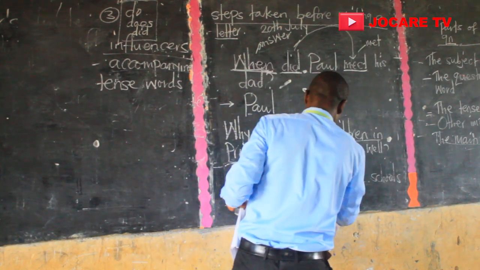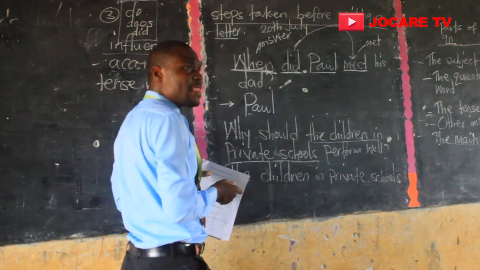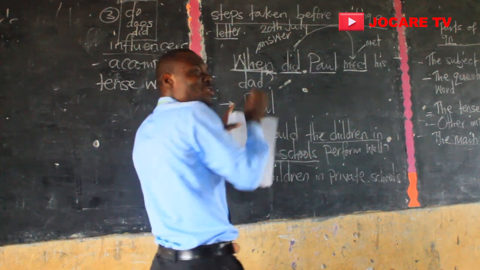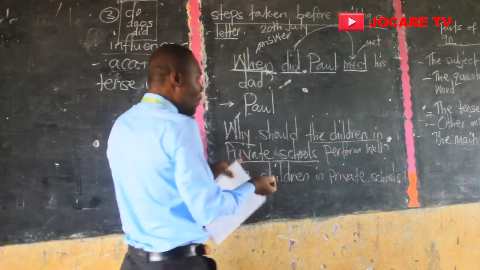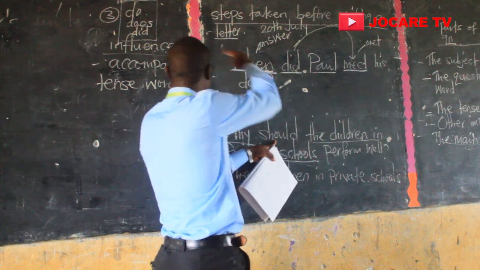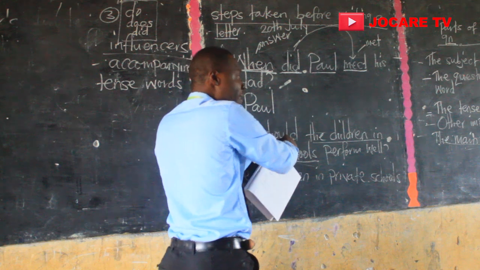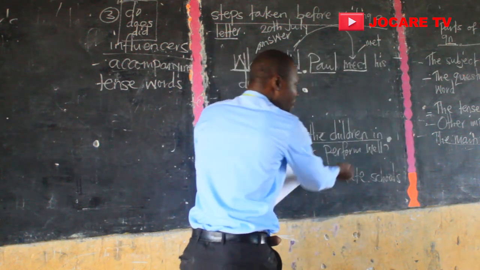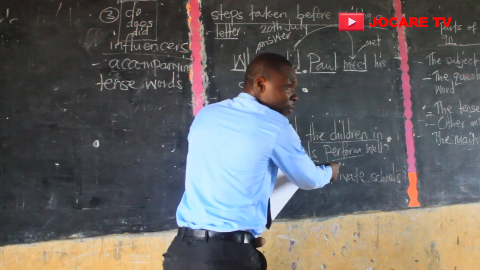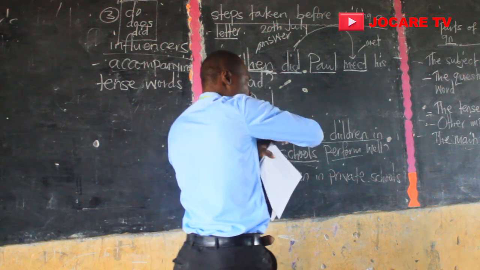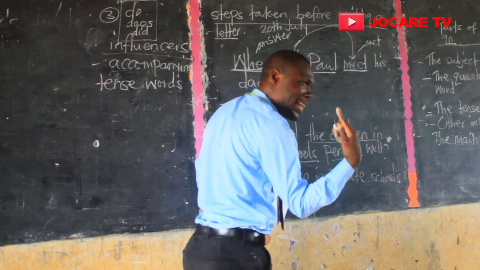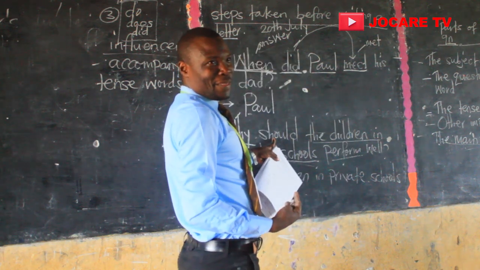This is the subject. Now, what is the asking word? Why? I mark. This is now where the answer is going to be. Are we there? Now, what is the tense governor? Should. What category? Accompany. We read accompany, which one? The main verb. What is the main verb? Perform. Are we there? So it would be should perform. The children in private schools should perform well. And another important part of the question. Are we there, members?